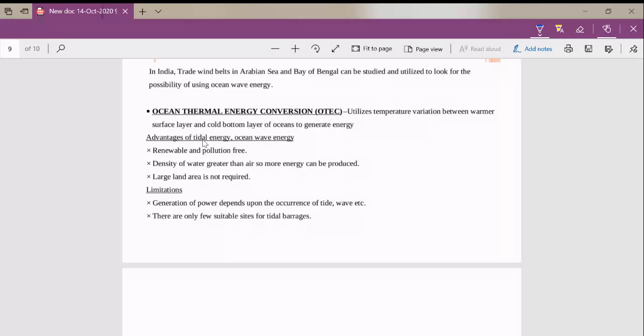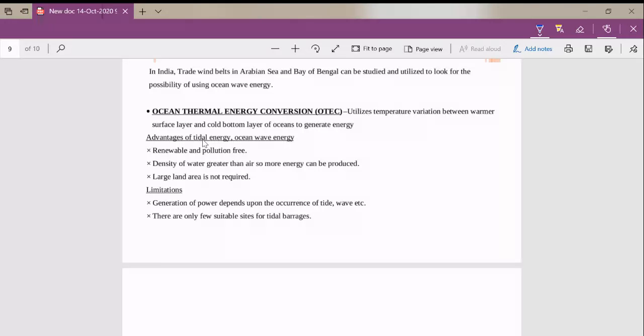In ocean thermal energy, from the name itself, it is having thermal. Okay, so it is something related to temperature. Here it is making use of the temperature variations under the sea. On the top of the ocean, we are having warmer temperature. When we move to the bottom, it is having cold temperature. So that temperature variation is used for the production of energy.